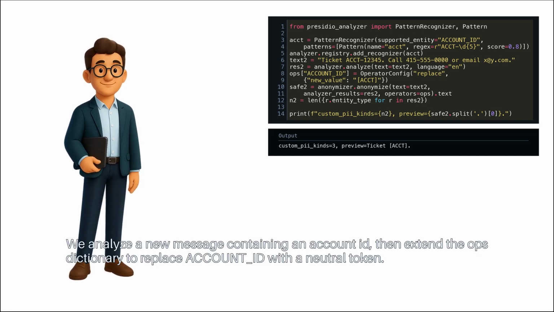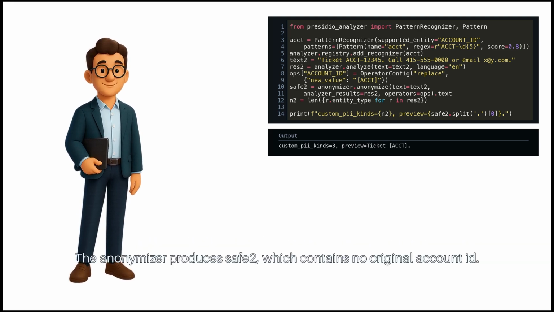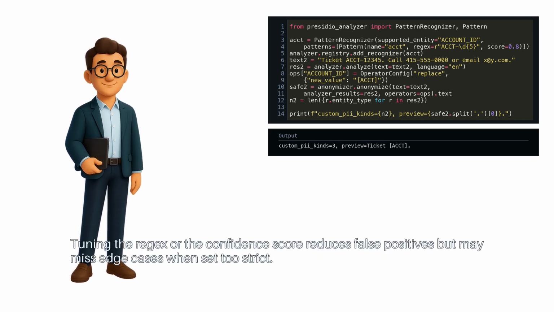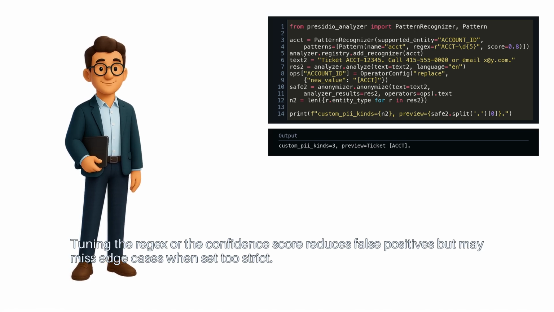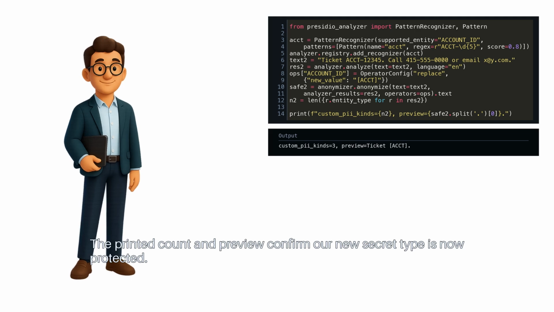We analyze a new message containing an account ID, then extend the ops dictionary to replace ACCOUNT_ID with a neutral token. The Anonymizer produces safe2, which contains no original account ID. Tuning the regex or the confidence score reduces false positives, but may miss edge cases when set too strict. The printed count and preview confirm our new secret type is now protected.